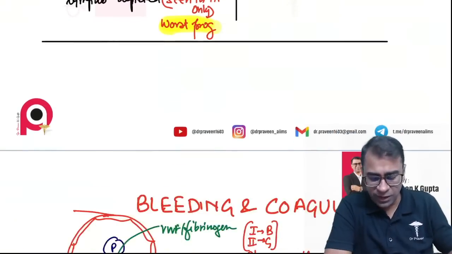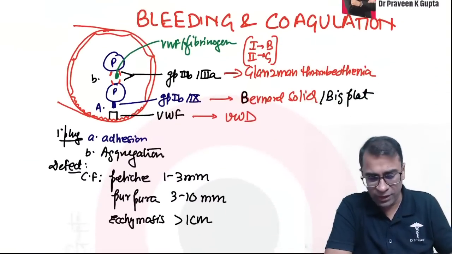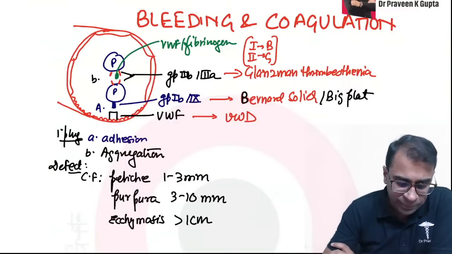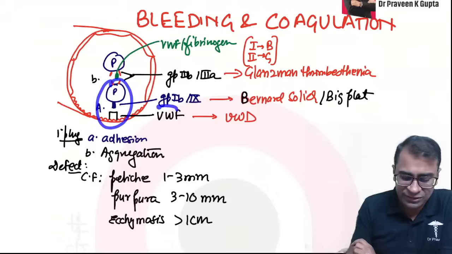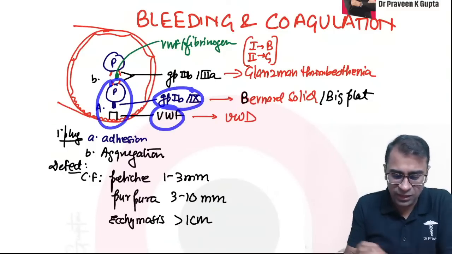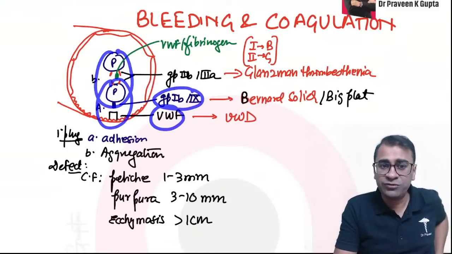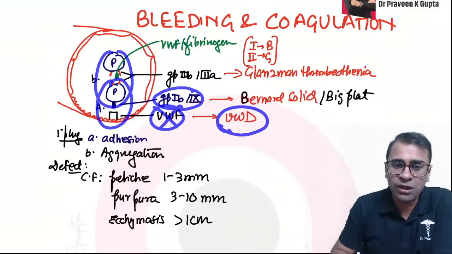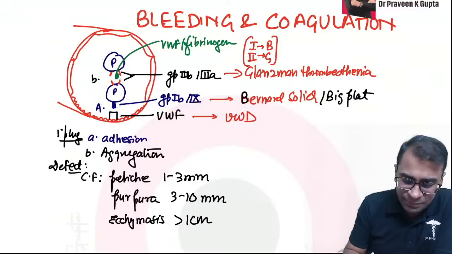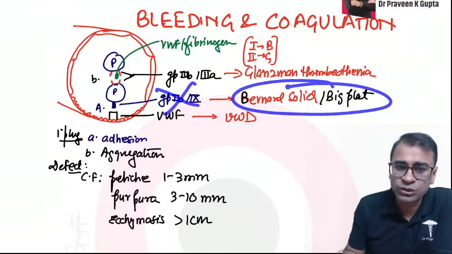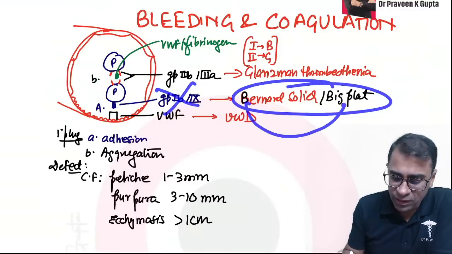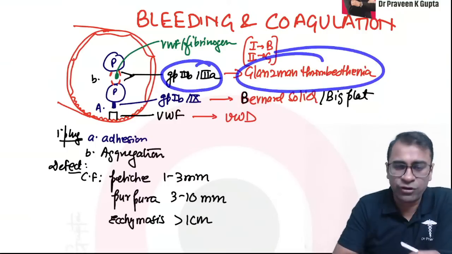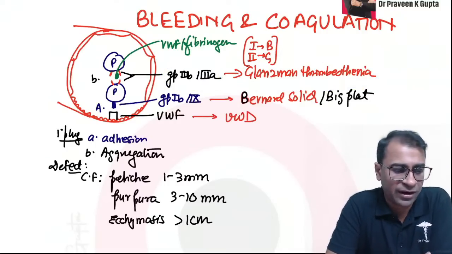And now move to the next part, bleeding and coagulation. Dekho. So in bleeding and coagulation, the basic point is, first of all, when the platelet adheres, it adheres by VWF and GP1B9, and the aggregation is by GP2B3. So once there is absence of VWF, we call it von Willebrand disease. And if GP1B9 is absent, it is Bernard-Soulier syndrome. Remember, B for Bernard, B for bada platelets, big platelets. And GP2B3A absence is referred to as Glanzmann thrombasthenia. Glanzmann thrombasthenia.